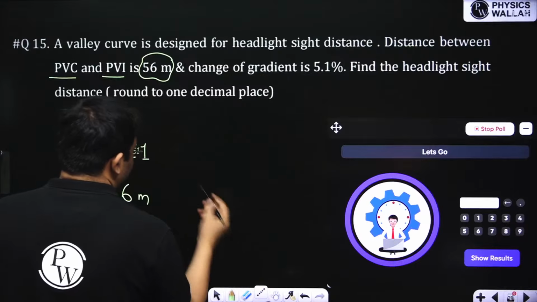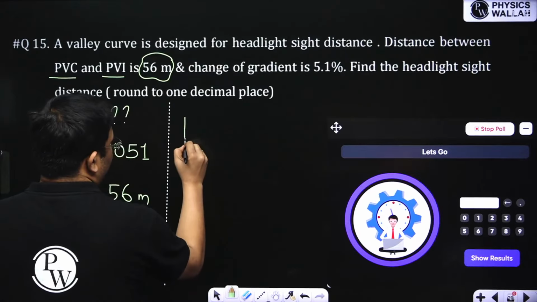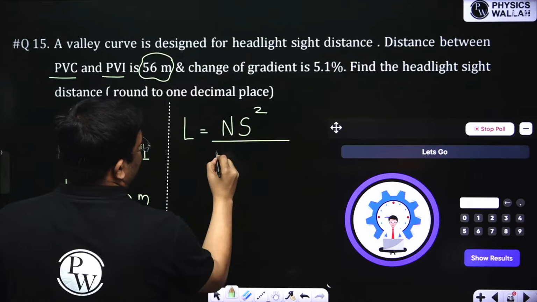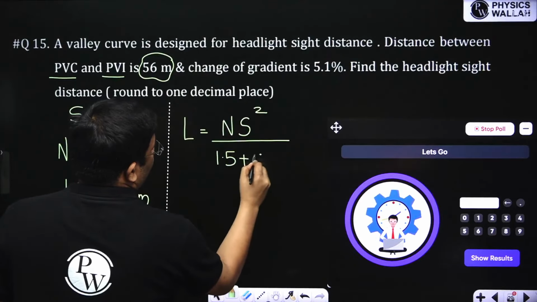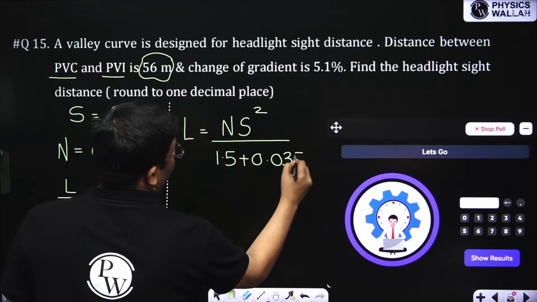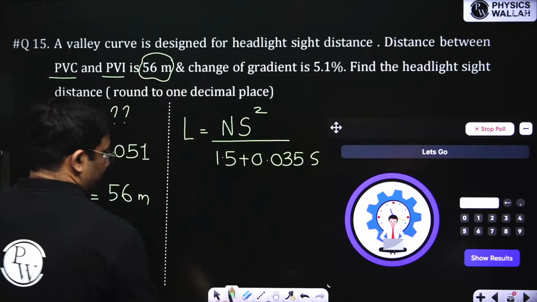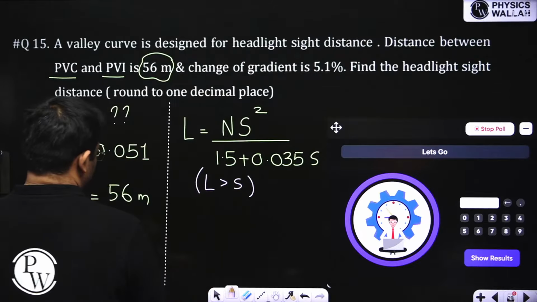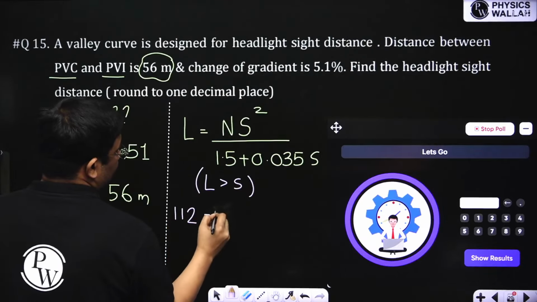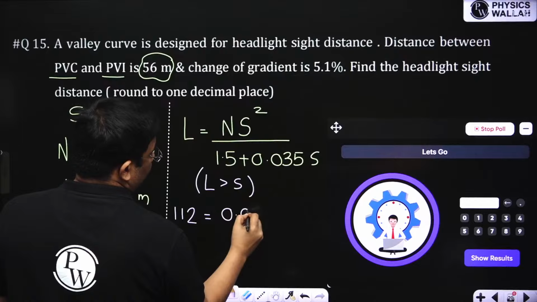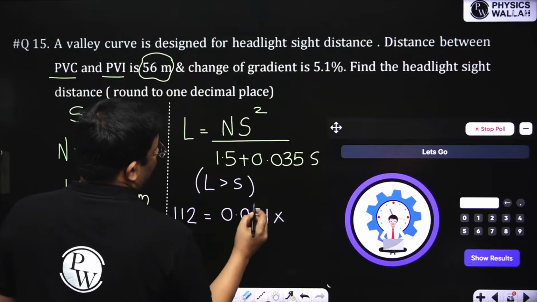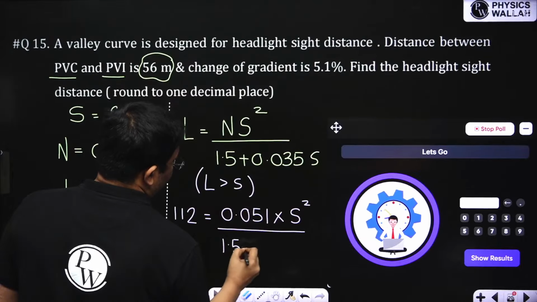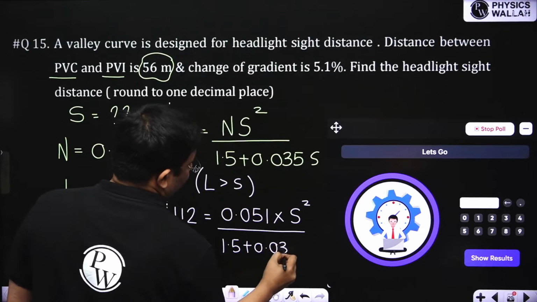Now we know this equation. Length of the valley curve is what? It is N times headlight sight distance squared, divided by 1.5 plus 0.035 S, if I'm assuming that length is more than S. So from here you see length is 112 meter. This will be equal to N is 0.051 into sight distance square divided by 1.5 plus 0.035 S.